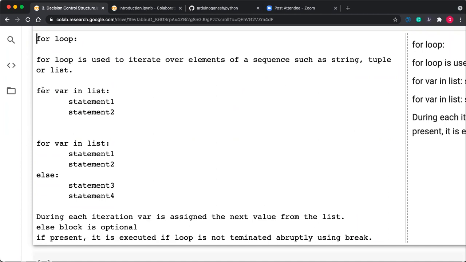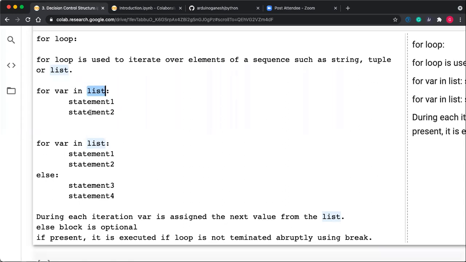So there is no condition, no initialization, no increment. Here, directly, the syntax of the for loop is: write for, and then any variable name. This variable name is user defined. We define it as for var in list. The list is already predefined. The list can be a string, a tuple, or a list.